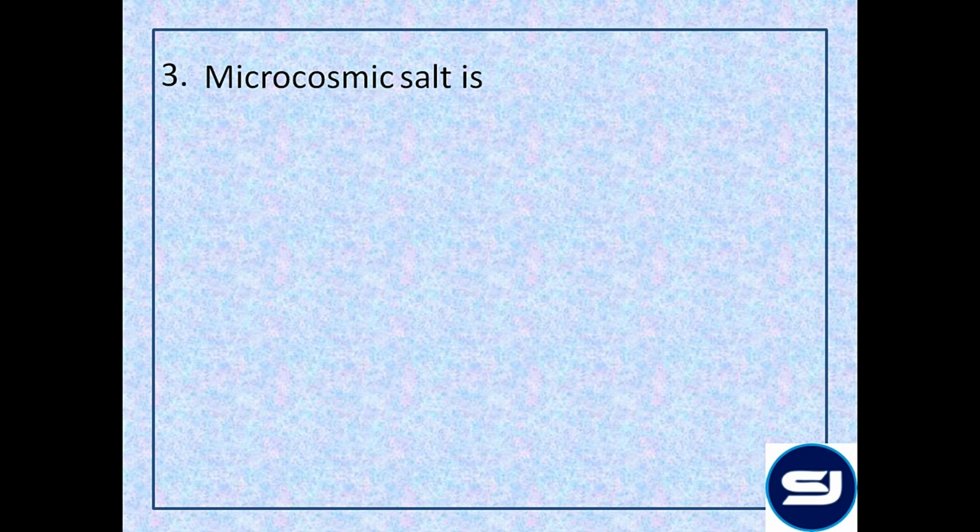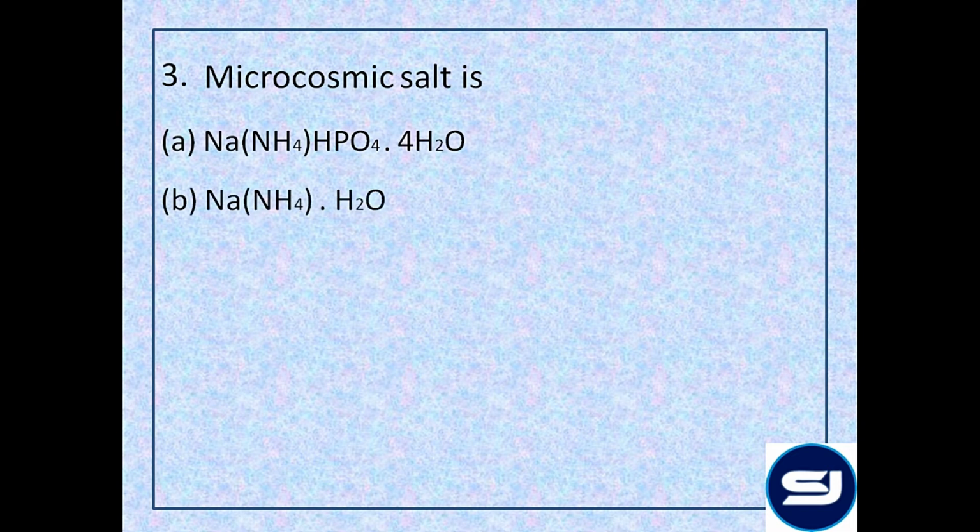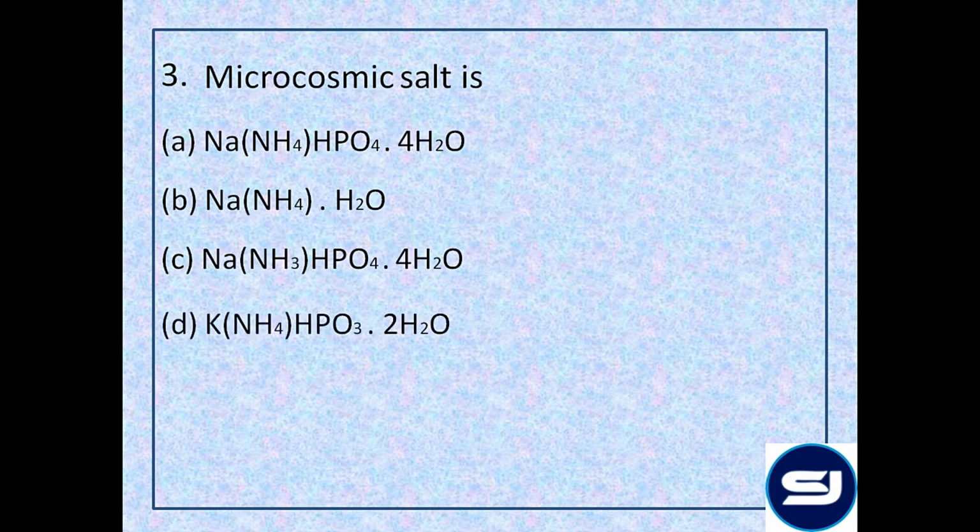Microcosmic salt is NaNH4HPO4.4H2O, NaNH4.H2O, NaNH3HPO4.4H2O, KNH4HPO3.2H2O. Now, microcosmic salt is the commercial name of sodium ammonium biphosphate, that is NaNH4HPO4.4H2O.